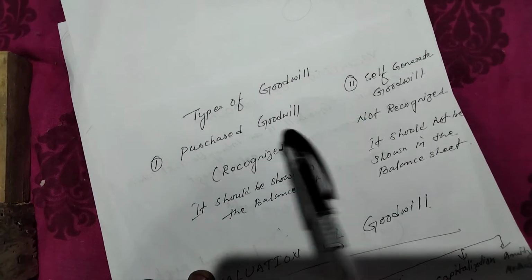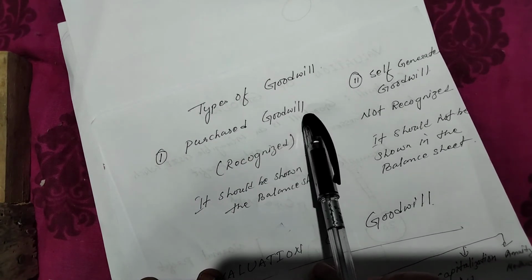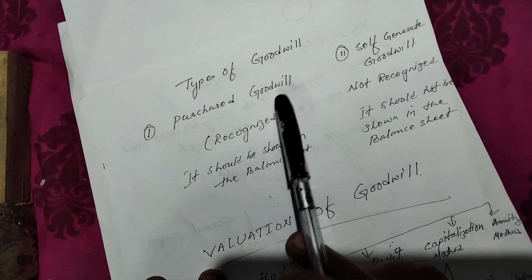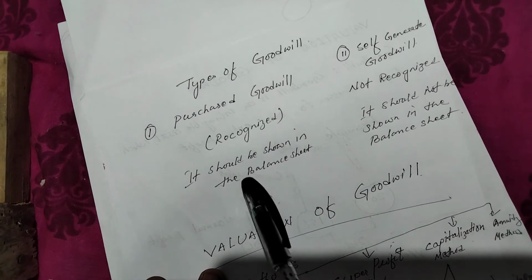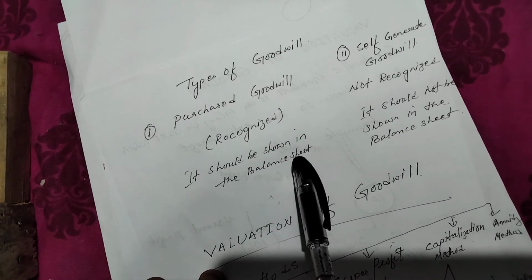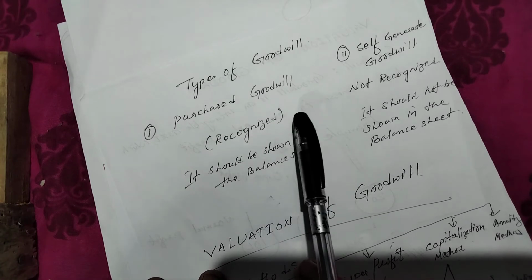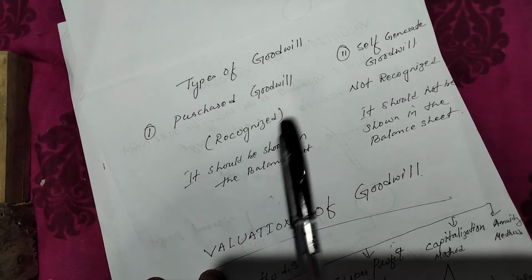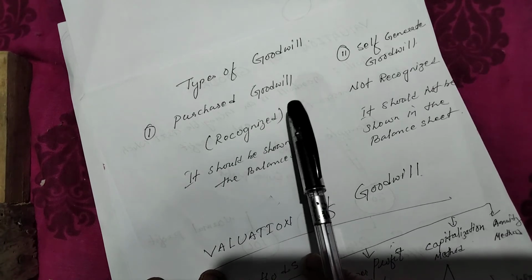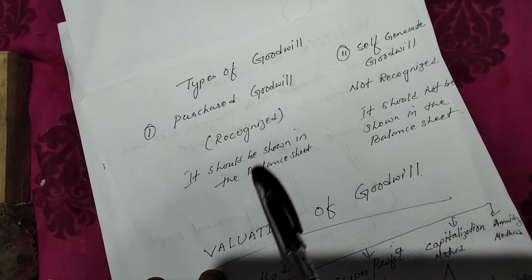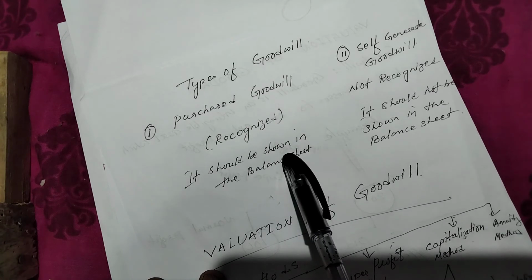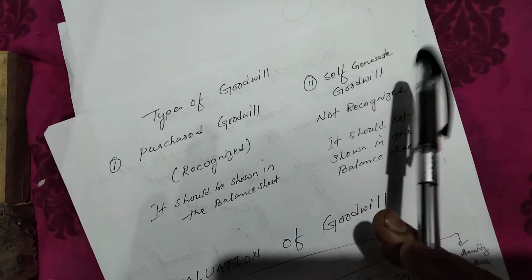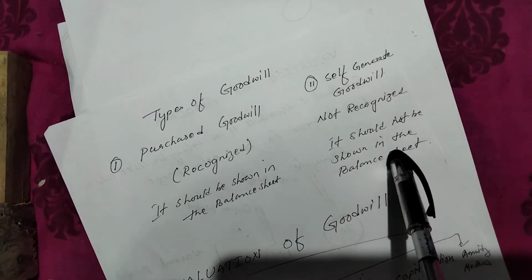If the goodwill is purchased goodwill, it is recognized. Recognized means you need to reflect that goodwill value in the balance sheet. Whenever you purchase other companies, whatever the value of goodwill is, you need to reflect that in the balance sheet. But if the goodwill is self-generated, it should not be reflected in the balance sheet.